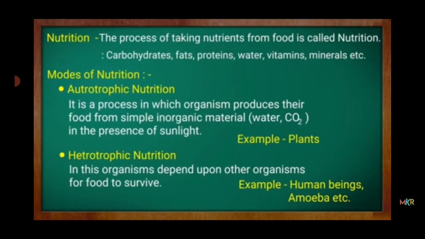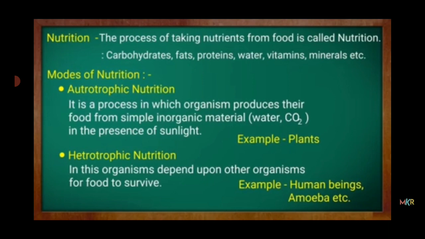Modes of nutrition. There are two modes of nutrition. First one is autotrophic nutrition. Second one is heterotrophic nutrition. First, autotrophic nutrition.